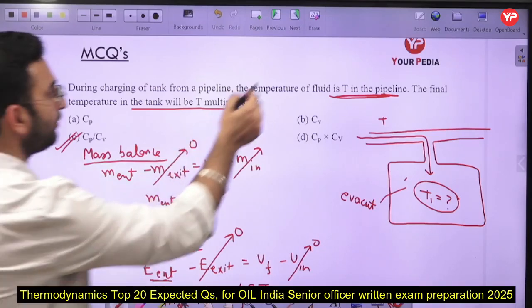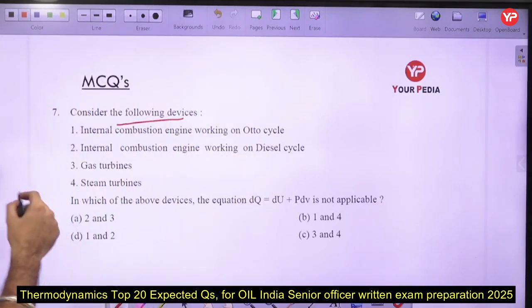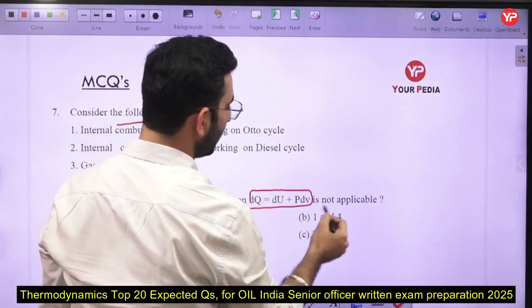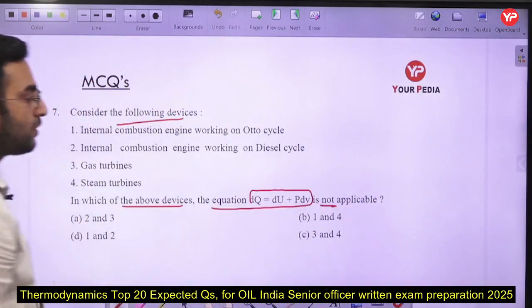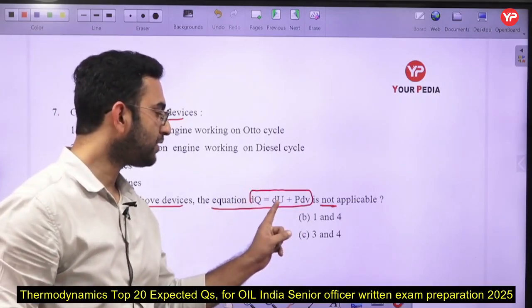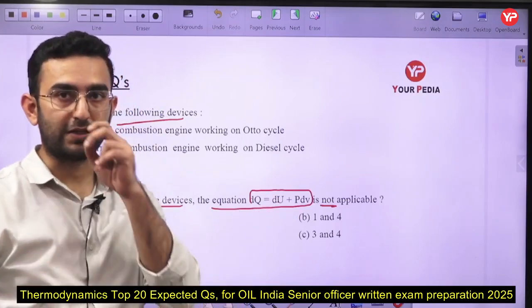Now the next question. Consider the following statement: in which of the following devices is the equation dq equal to du plus pdv not applicable? First of all, always remember that in the first law of thermodynamics, the first term represents the type of system. So if du is given to you, that means it is a closed system.